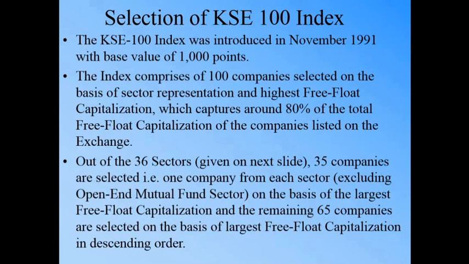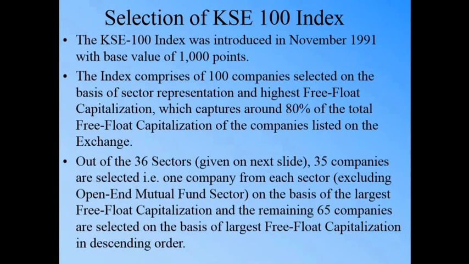So it has at least one company from each sector, and then the other 65 companies are selected irrespective of the sector consideration. So there can be sectors which have all of their companies included in the index, and there can be a sector which has only one company, selected on the sector basis, with no other companies included because the sector has smaller companies.